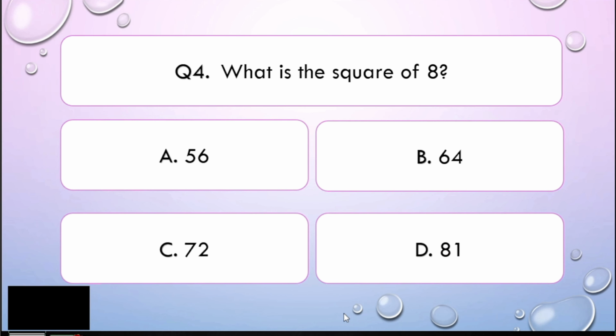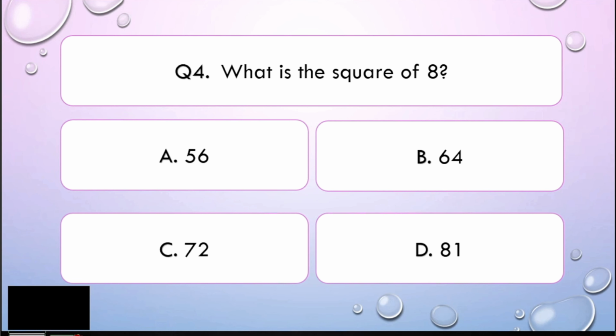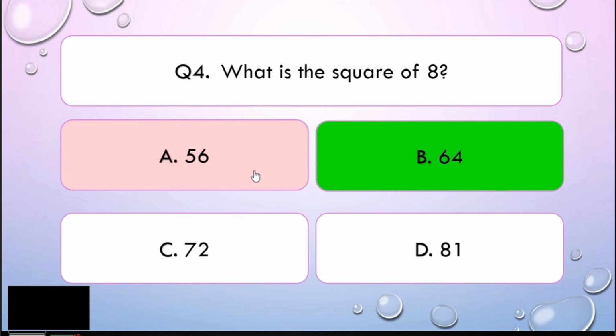What is the square of 8? Is it A, 56, B, 64, C, 72, or D, 81? I'll give you 5 seconds to think about your answer. For this question, what you need to do is just multiply 8 by itself, because when we say square, it means 8 to the power of 2, or 8 squared. That means multiply it by itself. So 8 times 8. What is the result? Very good, the answer is 64.